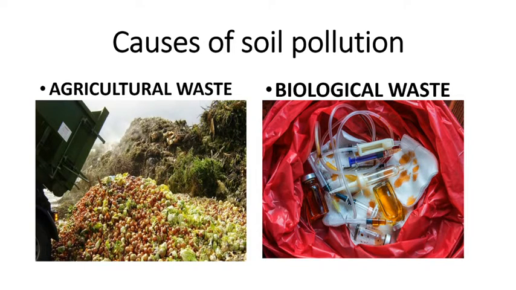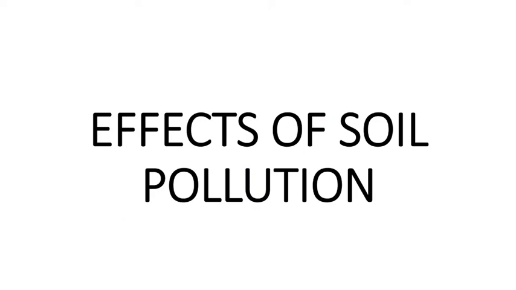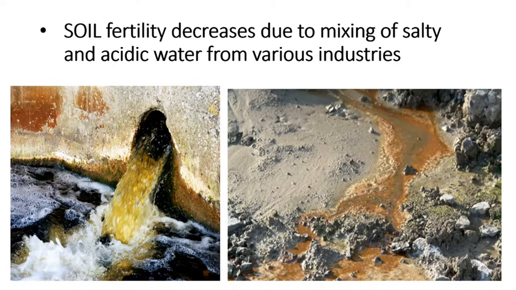Now let us come to the effects of pollution. What are the effects, directly and indirectly, of soil pollution on us and on the other living creatures on the earth? The very first effect, soil fertility decreases due to mixing of salty and acidic water from various industries. Industries also play a major role in polluting the soil. Why?